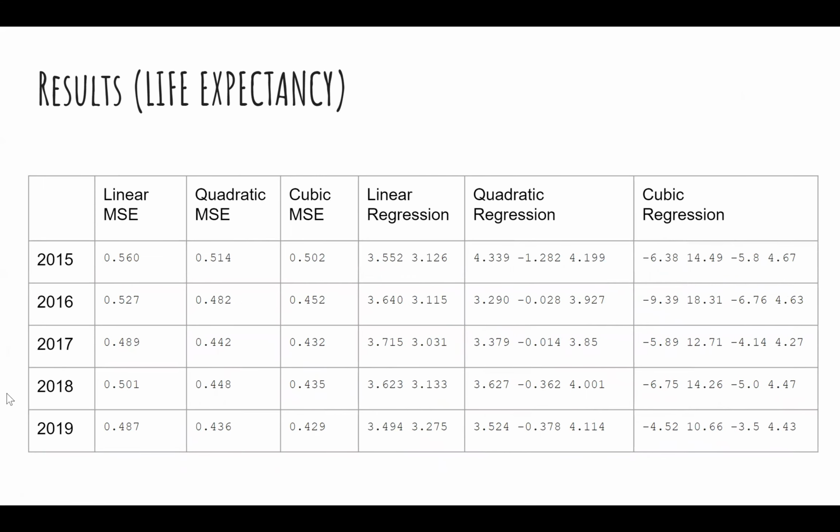And then for life expectancy with health versus happiness, as you can see, the cubic MSE and the quadratic MSE provide similar results because of their similar MSE values. And then for linear regression, quadratic regression, and cubic regression, also from left to right, we have A3, A2, A1, A0 for the years 2015 to 2019. Let's follow the graph from before as well.